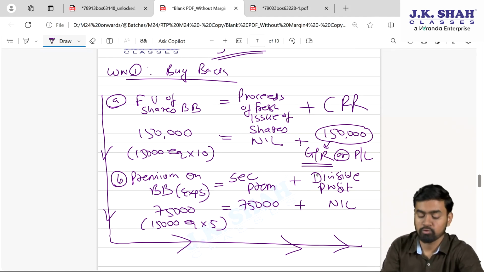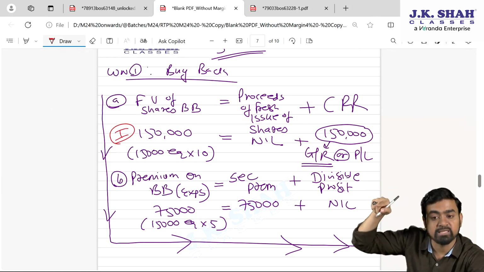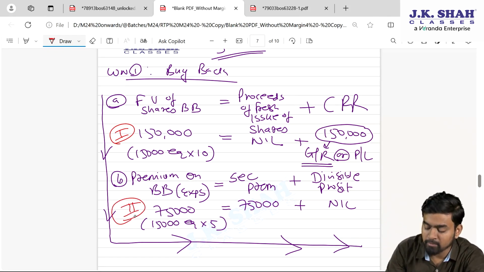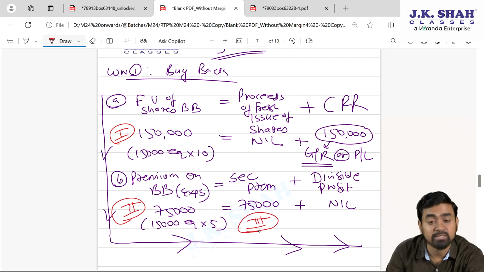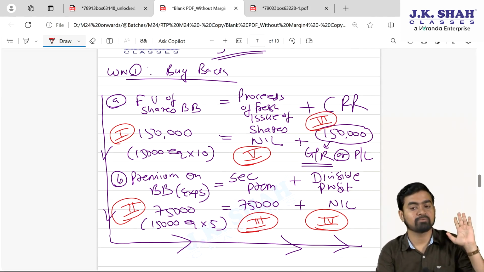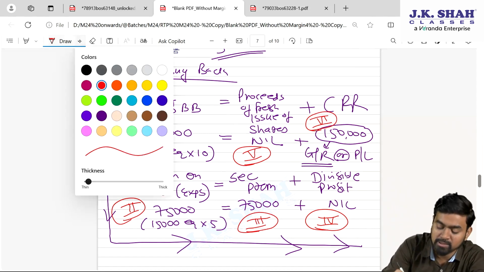Fine. So this equation always fills in an L shape. First, always write the face value of the buyback. Second, the premium. Then third, write off against securities premium. If there is a deficit, use divisible profit. Then please check for any fresh issue, and lastly create what, my dear students, CRR. Fine. You can manage all the journal entries based on this particular equation, my dear students.